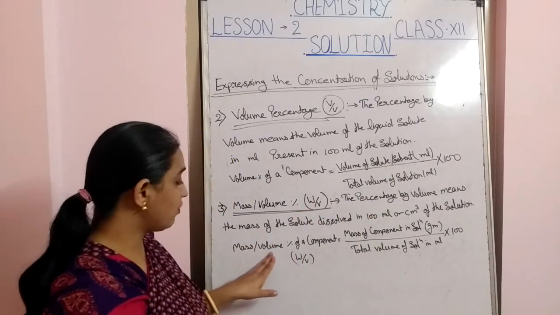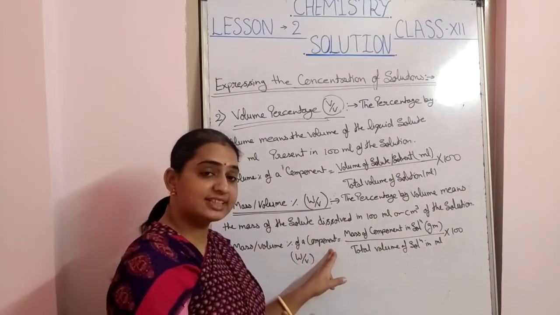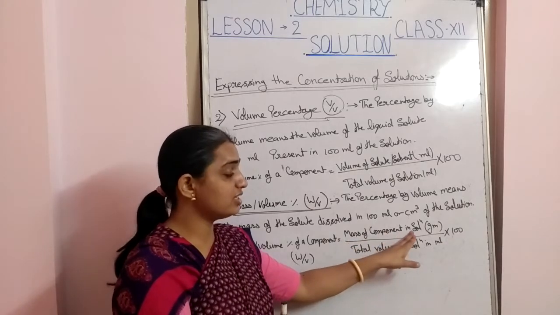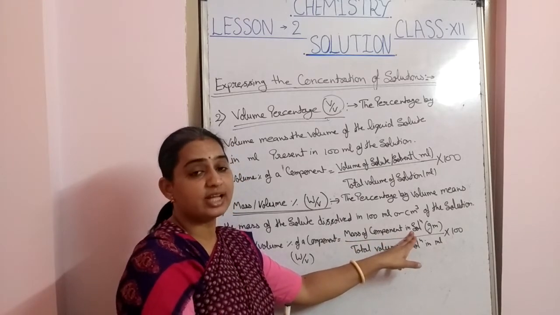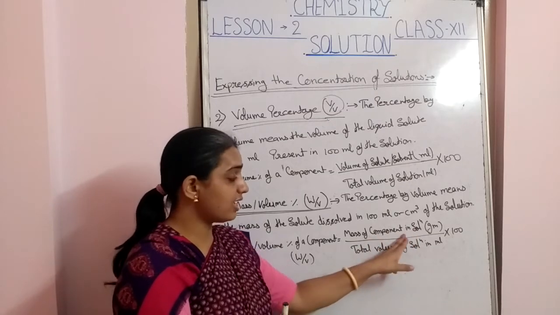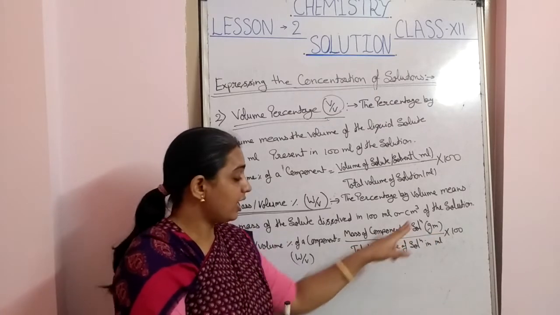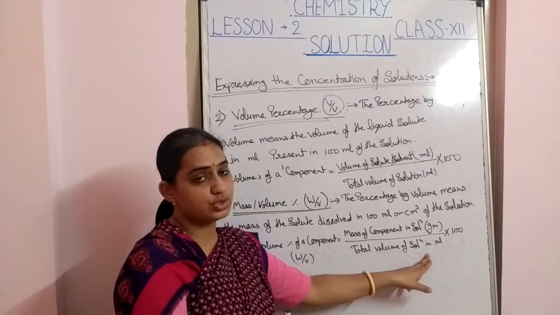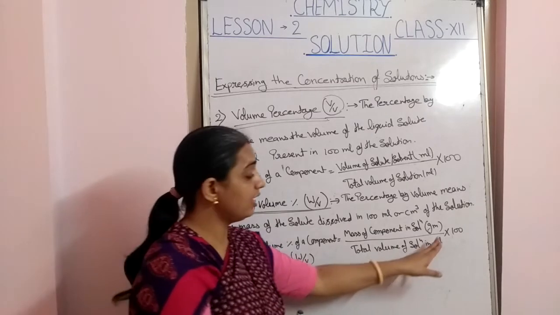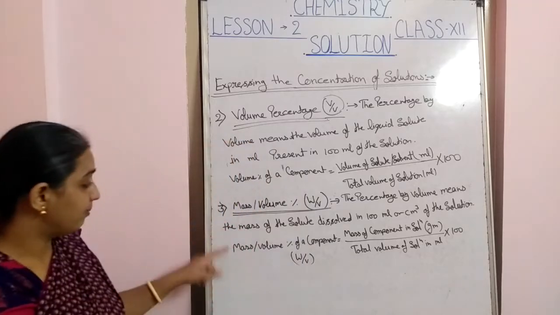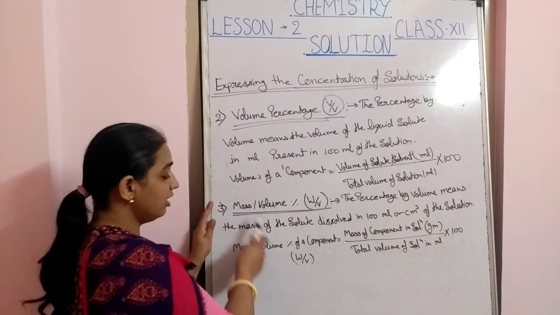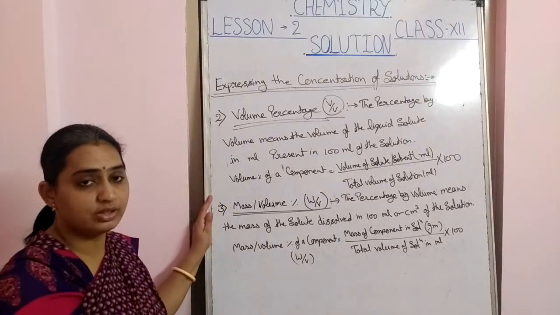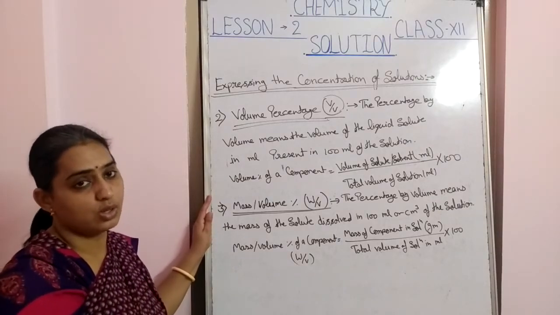The mass by volume percent of a component is the mass of the component in grams, divided by the total volume of the solution, multiplied by 100, by which we can calculate the mass by volume percentage of the solute or solvent.